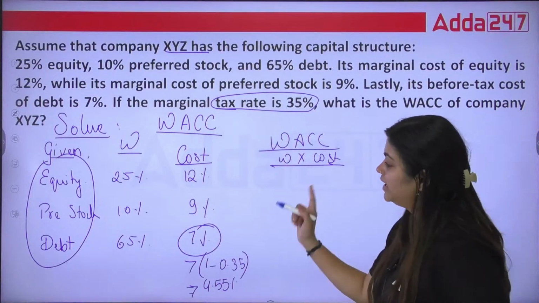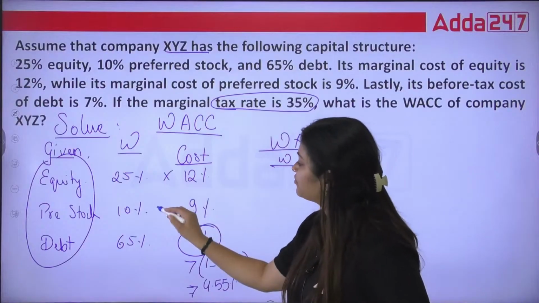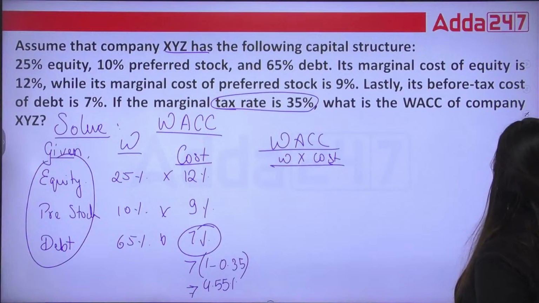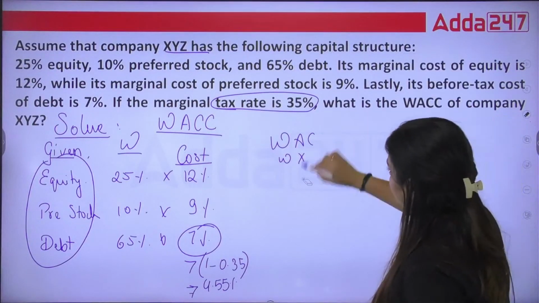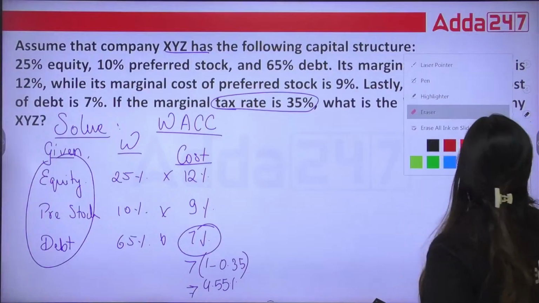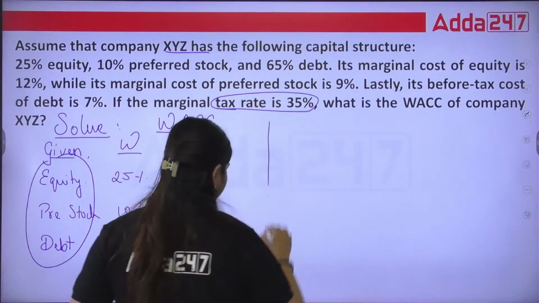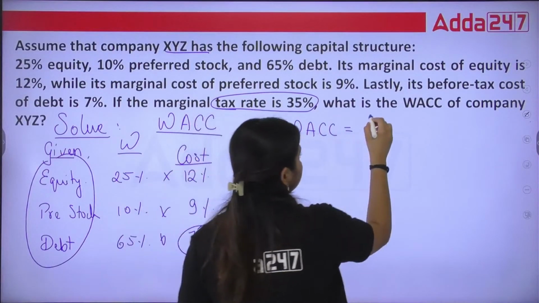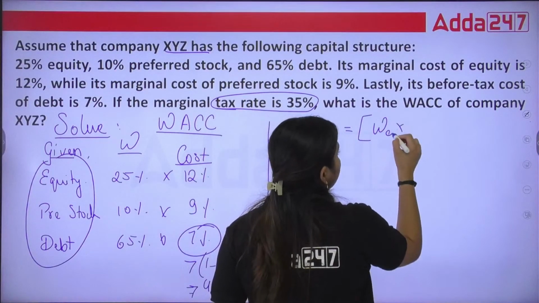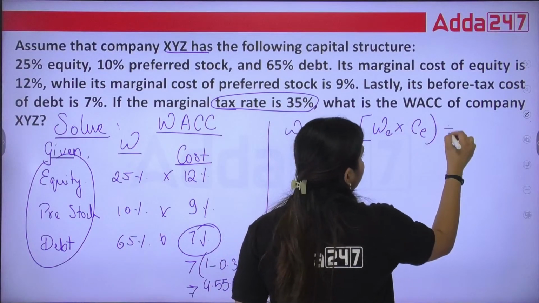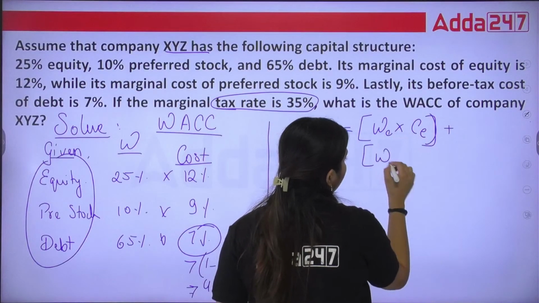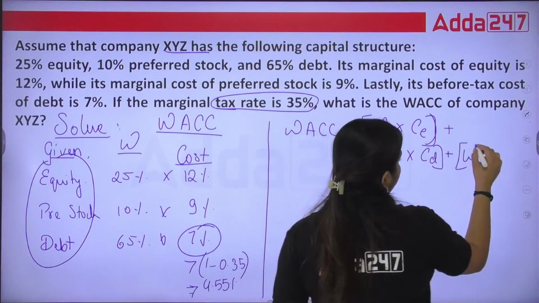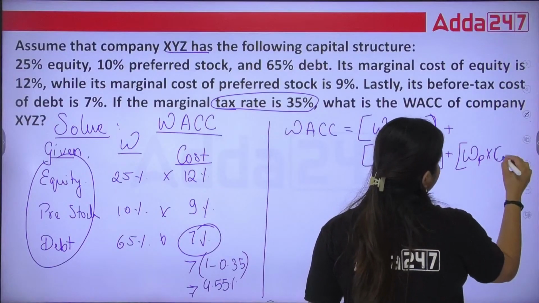Now you can multiply these. Or one more method, let me tell you: in the exam, if you are not ready to make this table, you can go with this format as well. WACC equals weight of equity multiplied by cost of equity, plus weight of debt multiplied by cost of debt, plus weight of preference multiplied by cost of preference.